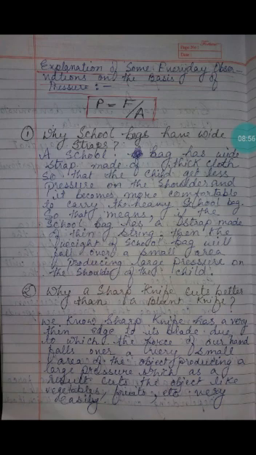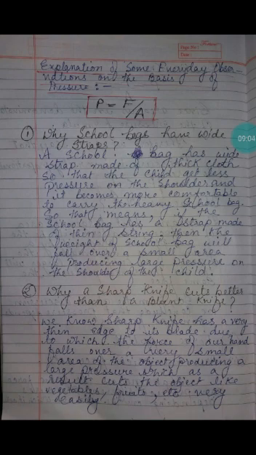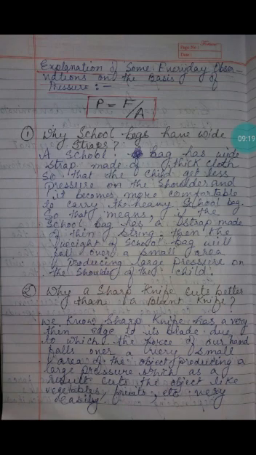Again, a school bag has a wide strap made of thick cloth, so that the child gets less pressure on the shoulder and can carry the heavy school bag comfortably. If the school bag had a strap made of thin string, then what will happen? The weight of the school bag will fall over a small area.